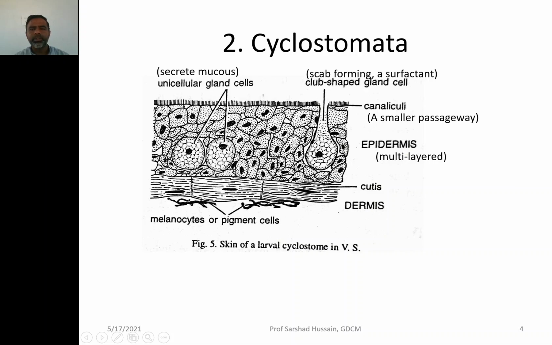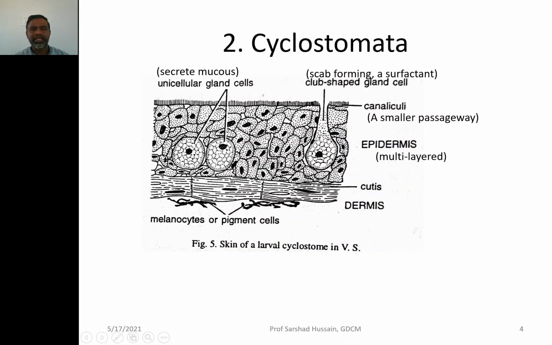In the epidermis, you may see some club-shaped gland cells. These gland cells secrete a surfactant that lubricates the surface of the animal. It has a very narrow passage called canaliculi, and then in the layer you may find some unicellular gland cells that secrete mucus.